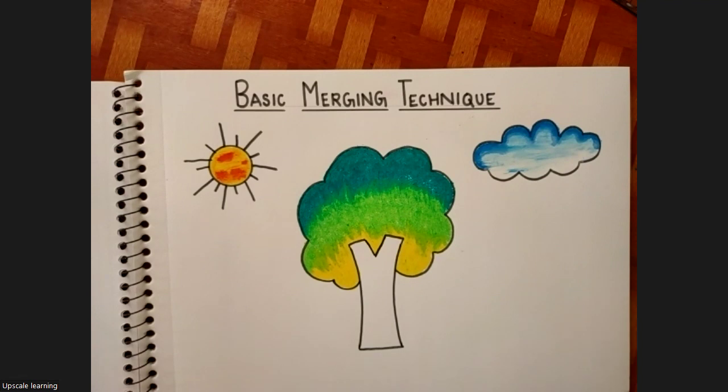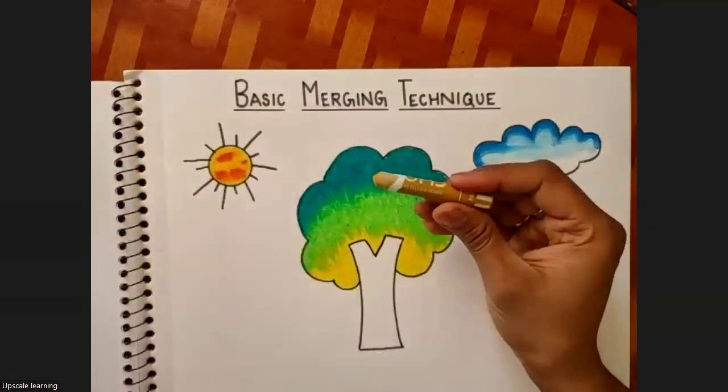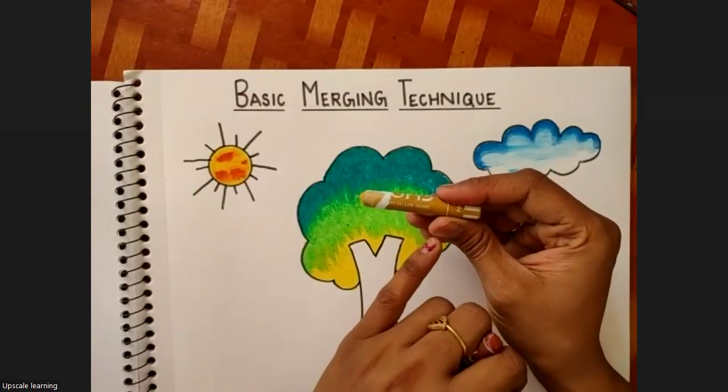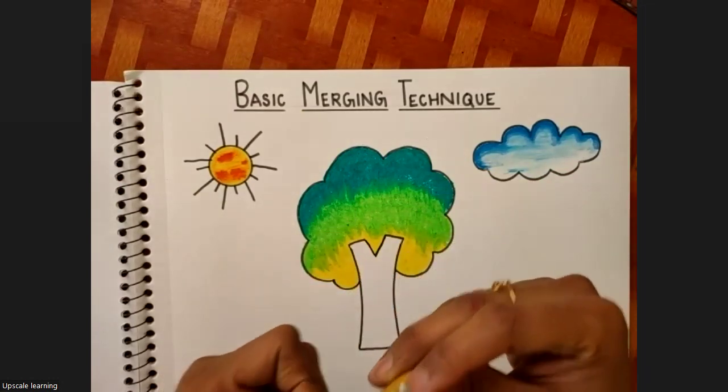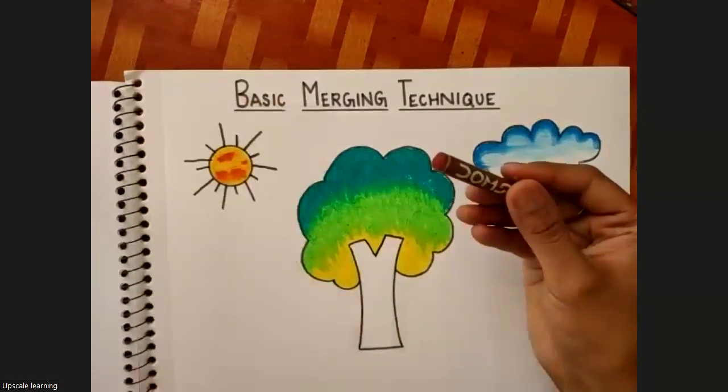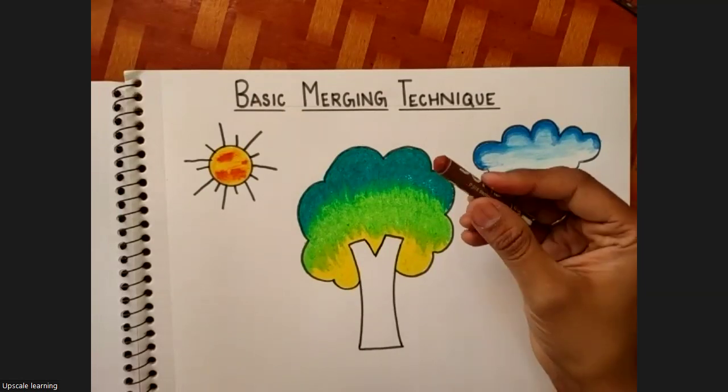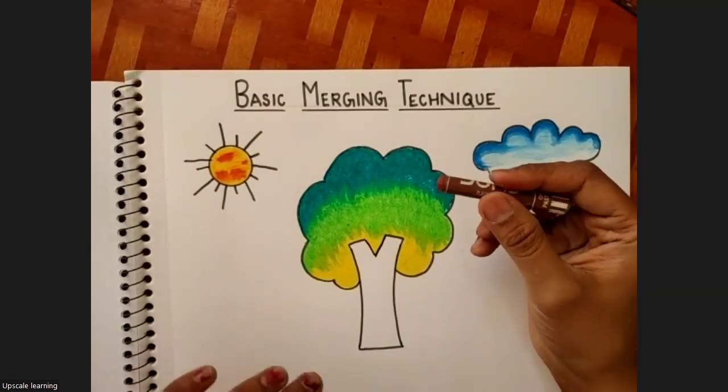Yes, okay, ma'am. Now we will take 2 colors, that is 2 brown shades. One will be dark brown and other is light brown. Ma'am, I don't have light brown. What else should I take? It will be a color by name yellow ochre, or any 2 shades of brown. If you don't have 2 shades of brown, you can use black and brown.